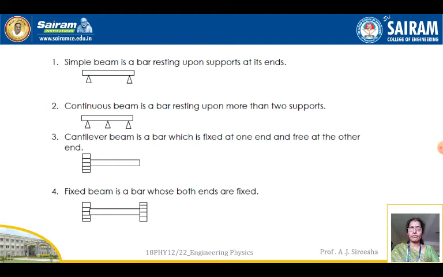Next, the 4th type of beam is a fixed beam. It is a bar whose both ends are fixed. You can say that the simple beam and the fixed beam are similar, but in a simple beam there is a support, whereas in the fixed beam both ends are fixed. They are not supported, they are fixed. So there are 4 types of beams: simple beam, continuous beam, cantilever beam and fixed beam.